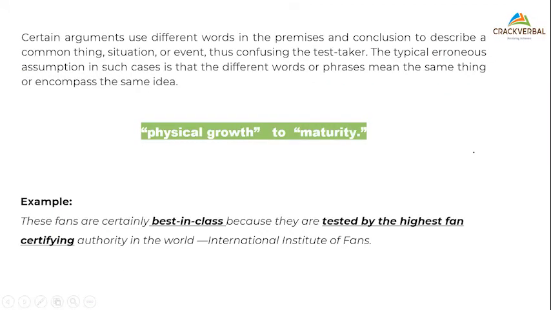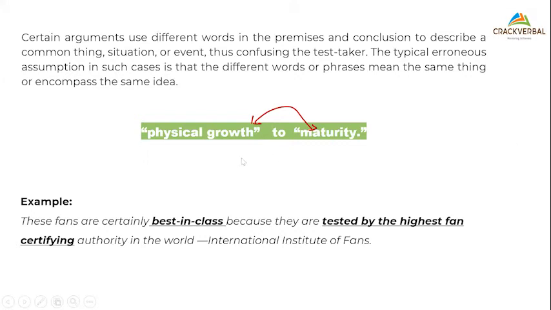Last, language shift. Now let's look at this. What is language shift all about? I might have certain arguments where it appears. For example, physical growth and maturity. Do you think this is one and the same? If I'm saying the word growth, is growth the same as maturity?